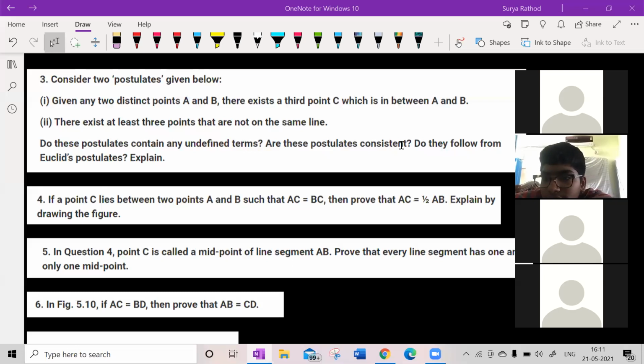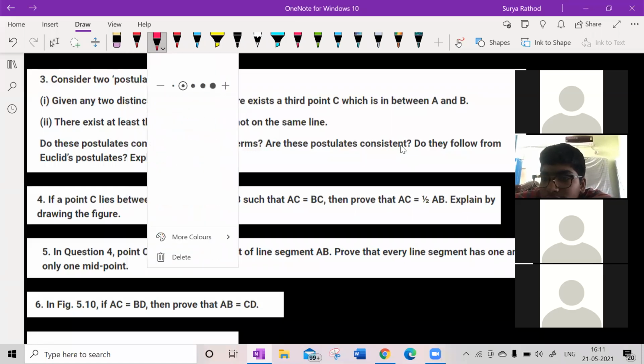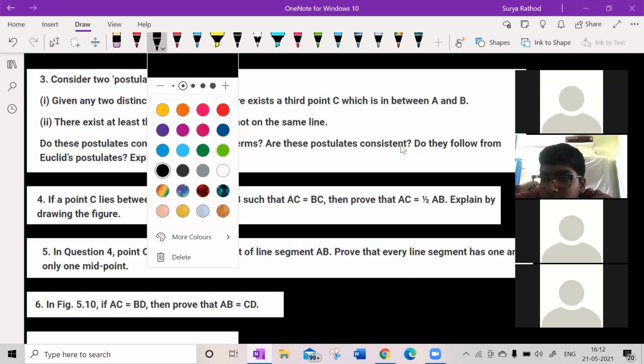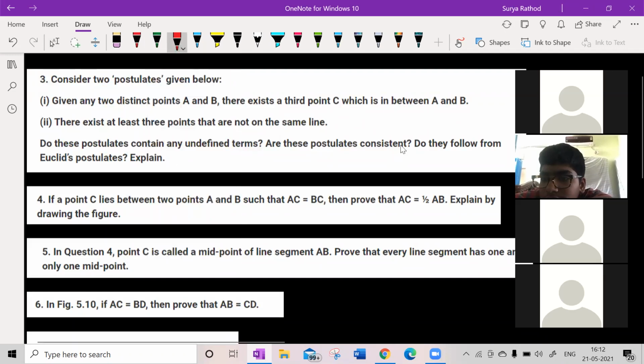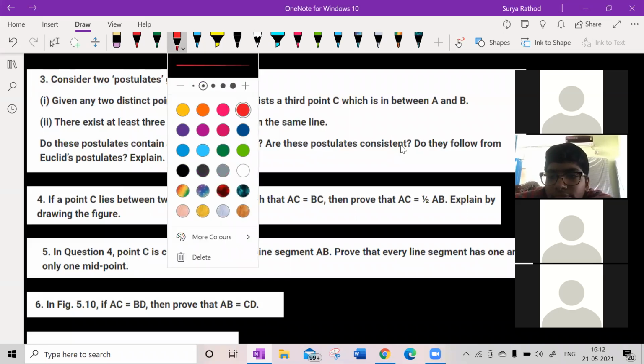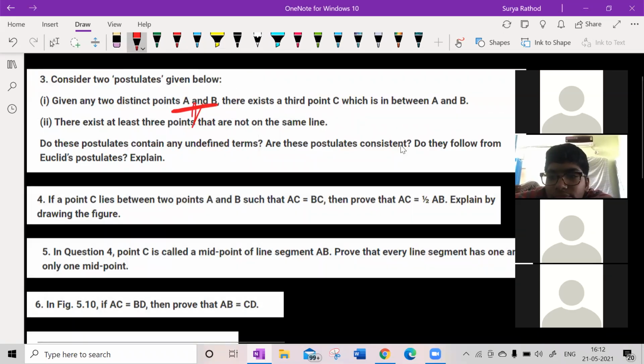Can any one of you please explain the third concept, the third one? Given two postulates. Sir, I think the undefined term here is C, which is between A and B. Okay. What would you write? So what reason would you write over here?